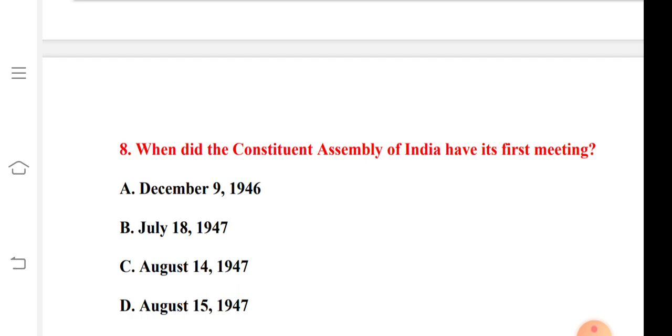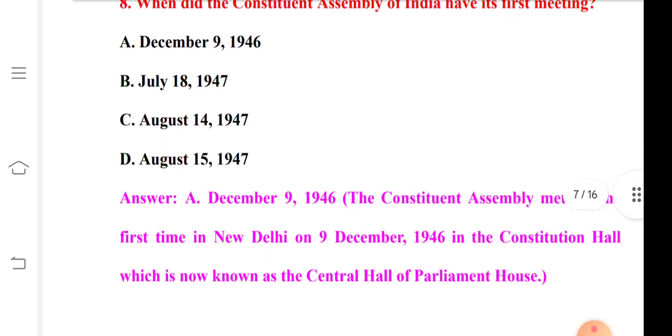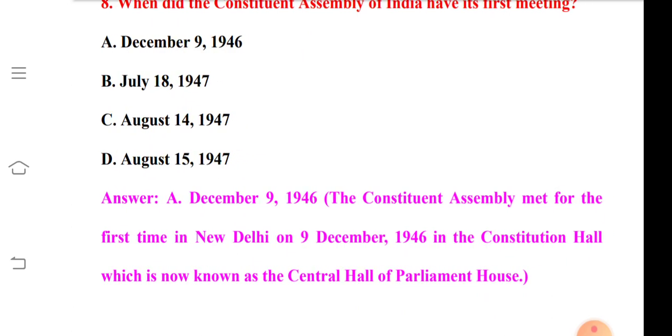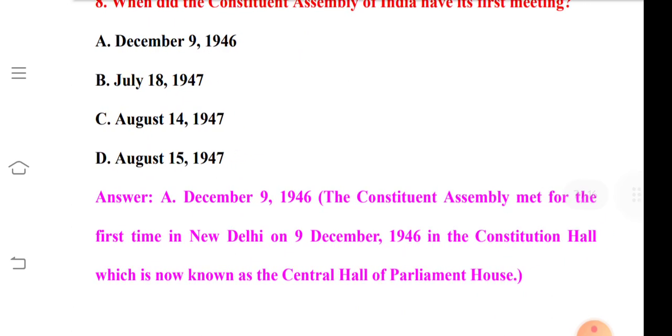And option D, that is 15th August 1947. So its correct answer is option A, that is 9th December 1946. The Constituent Assembly met for the first time in New Delhi on 9th December 1946 in the Constitution Hall, which is also known as the Central Hall of Parliament House.